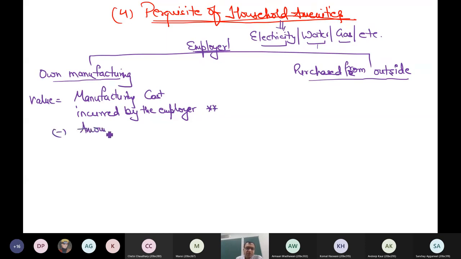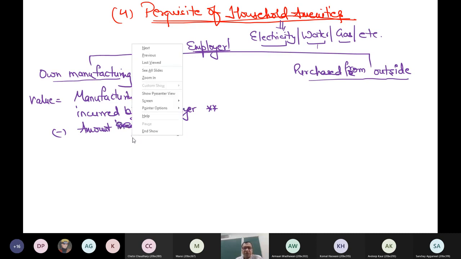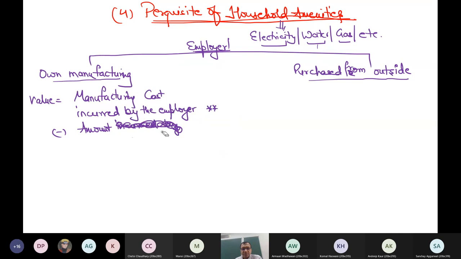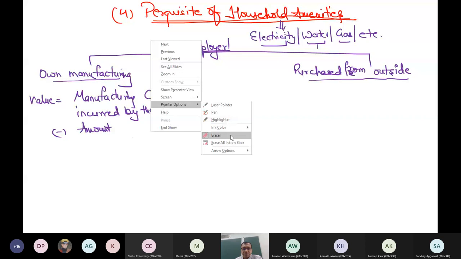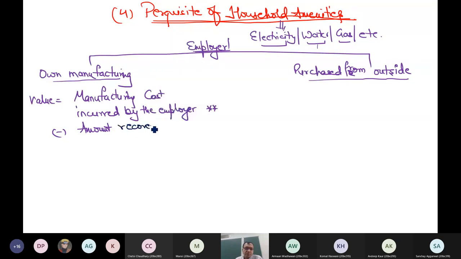Less amount incurred by the employee. So not incurred, amount recovered from the employee. This is the value which is taxable.